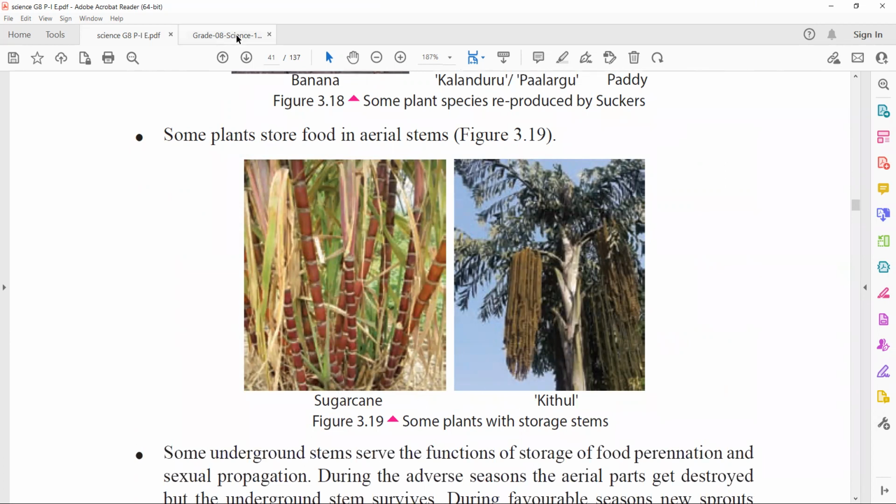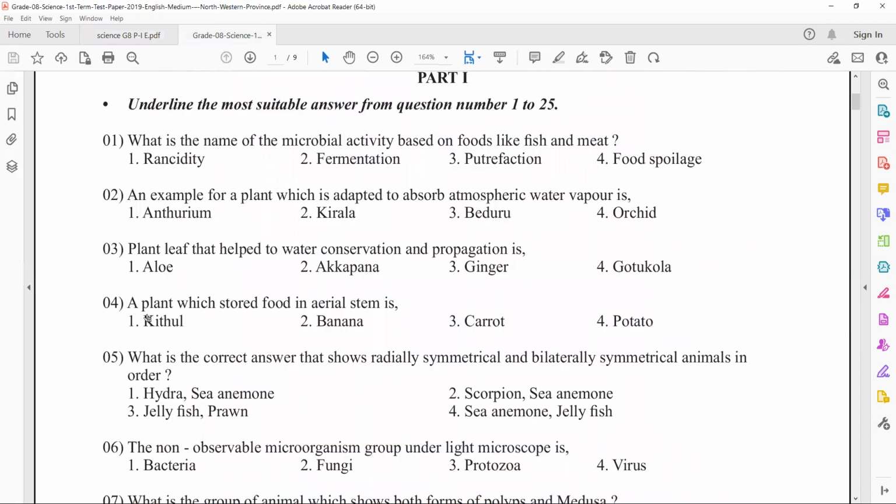Okay. Let me go to the question. So a plant which stores food in aerial stems. So kitul is the answer. And banana is propagative stems. And carrot comes under roots, right? It can come under tap roots. We will study them later.